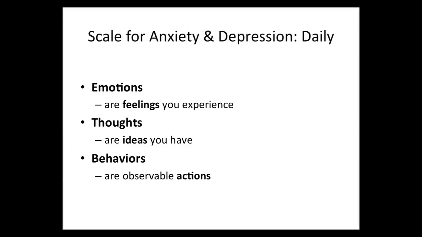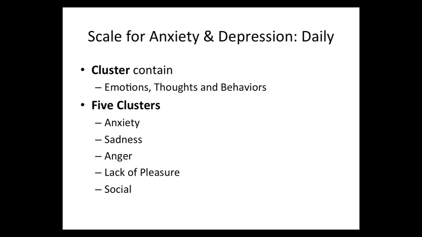The output of emotions and thinking is behavior. Behavior is an observable action. When emotions are intense, not only are thoughts captive to the emotion, so too is our behavior. So intense anxiety can result in worrisome thoughts and also, for example, agitated behavior. Thus, an emotion and associated thoughts and behaviors tend to cluster together. There are 5 such clusters in the daily SAD: anxiety, sadness, anger, lack of pleasure, and social. Each cluster has items for emotions, thoughts, and behaviors.